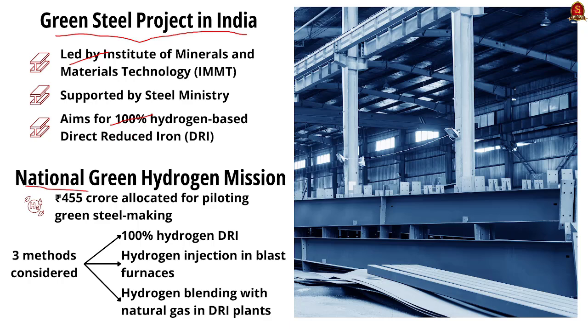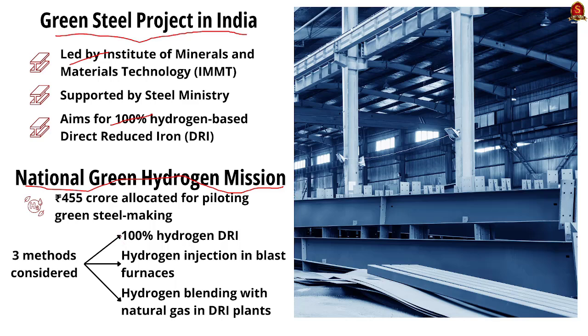Now let's see what the green hydrogen mission is. See friends, the green hydrogen mission project has been in question last year also, in both prelims and mains. So please have a note. It is actually a 455 crore project allocated for piloting green steel making. There are three methods considered here. Let's see them one by one.